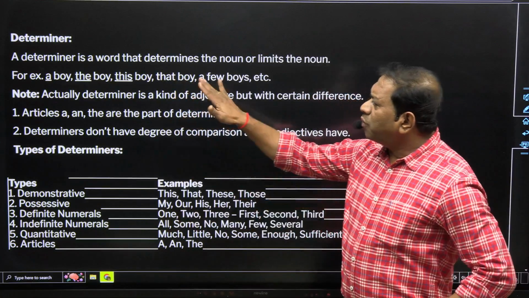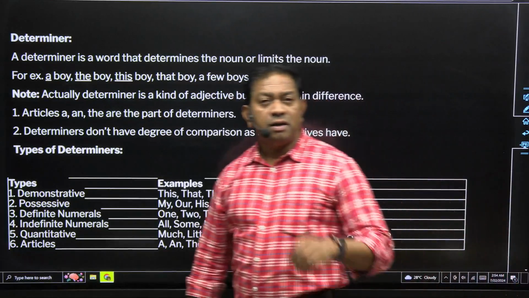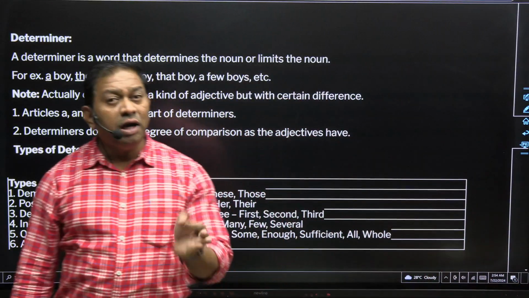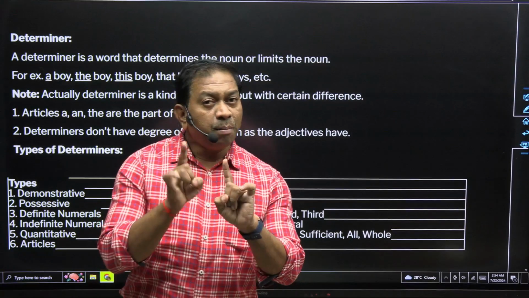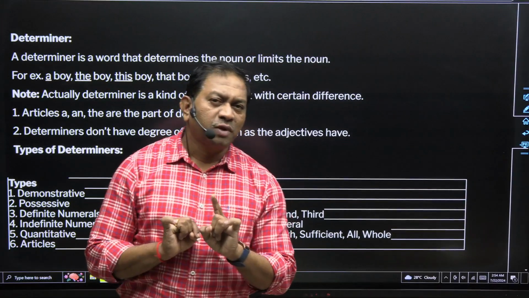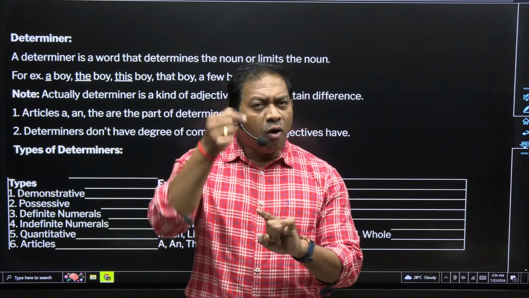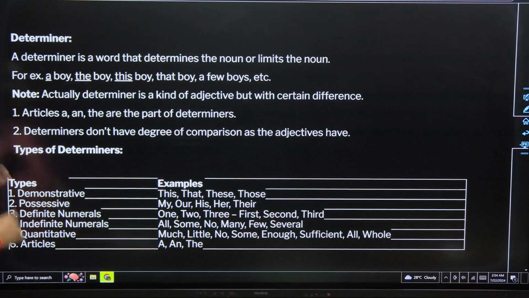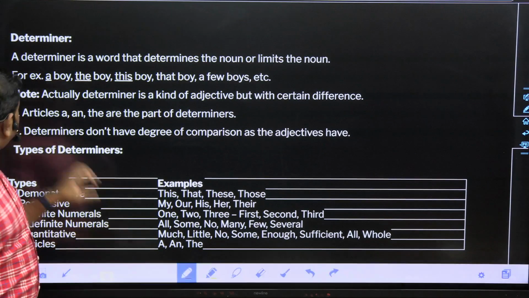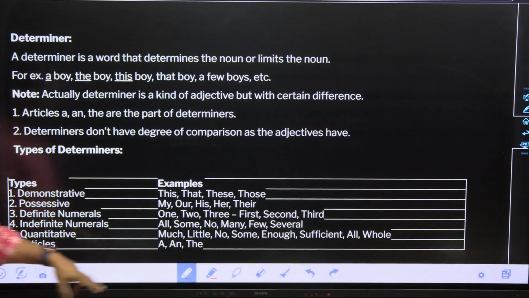A determiner is a word that determines the noun or limits the noun. I hope you understand. The word that determines a noun or limits the noun is called a determiner. For example, a man, a determines the noun. This man, that man, these men, those men, all these are going for one person only. Let me clear with a small, just a minute. Let me take the pen. Have patience, please.